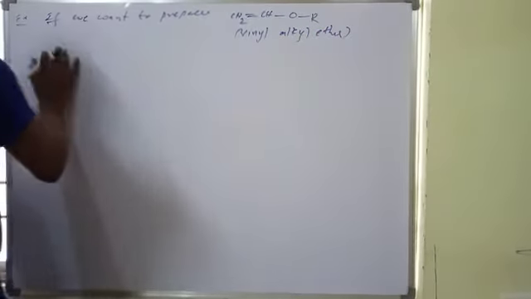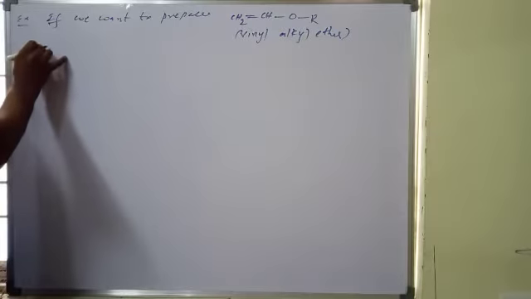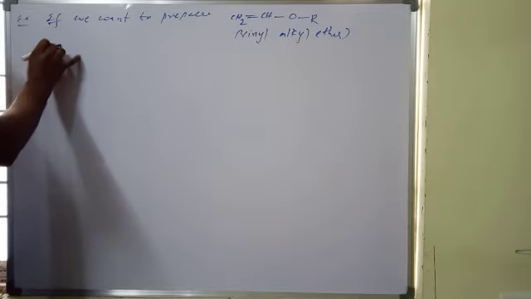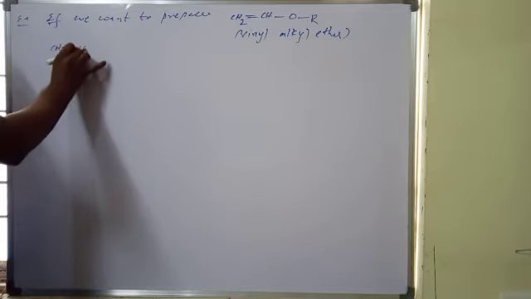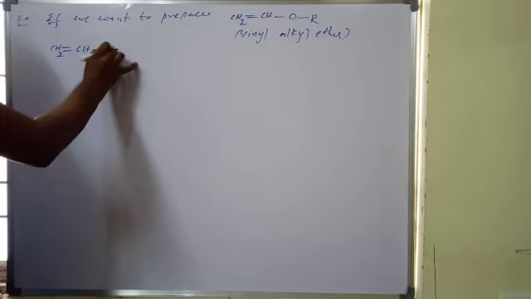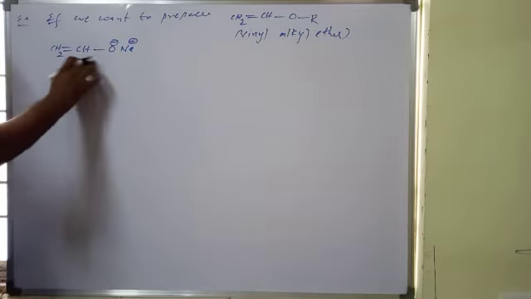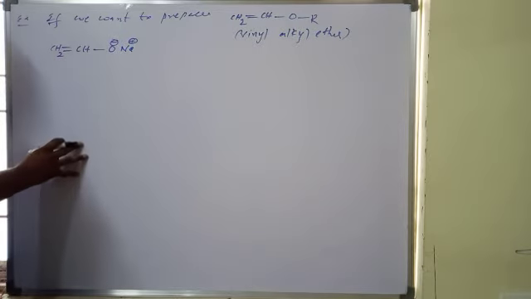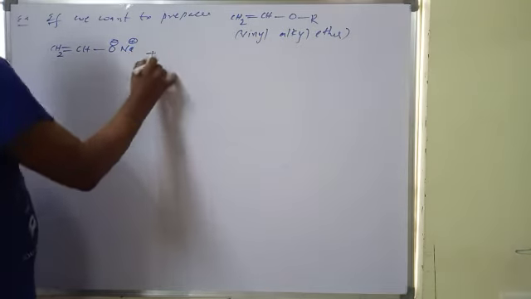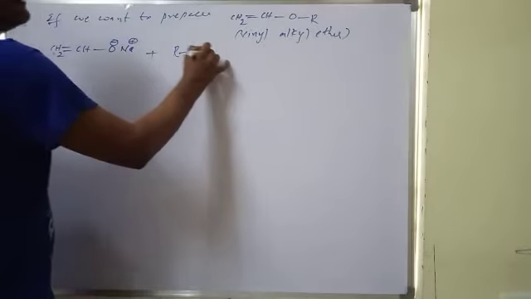Now in such case, you should take sodium phenoxide, in the form of sodium, now sodium ethenoxide, and then this is alkyl chloride.